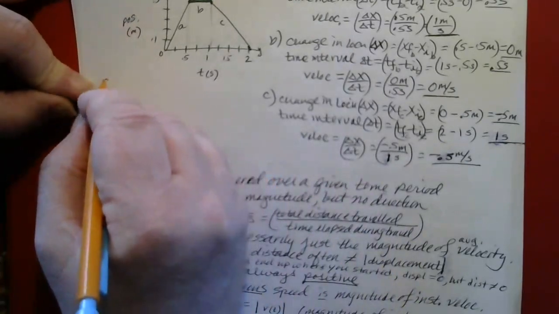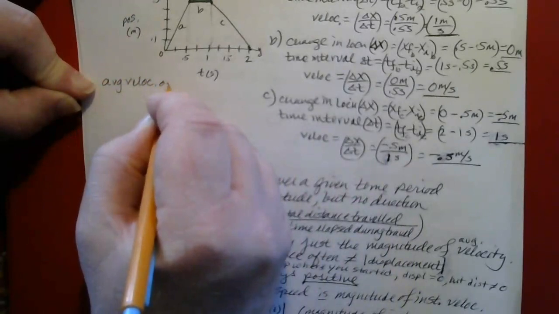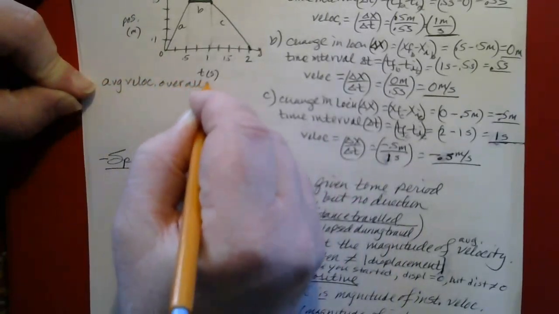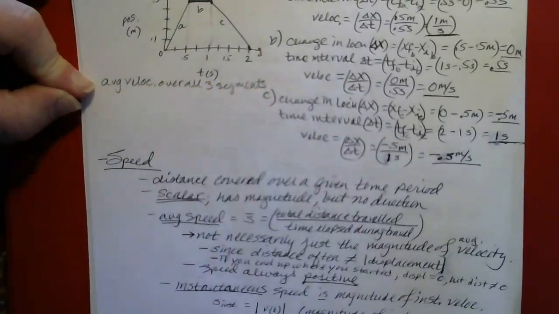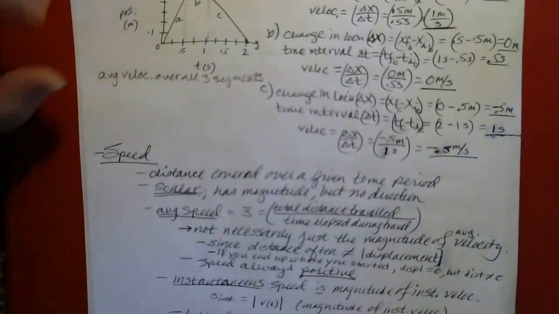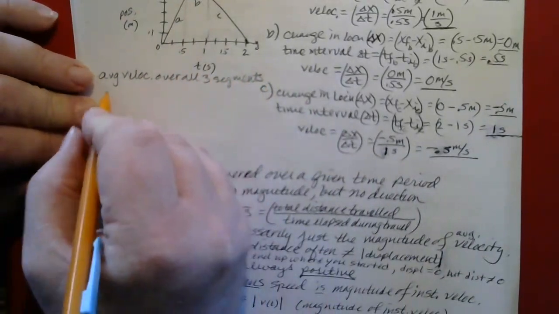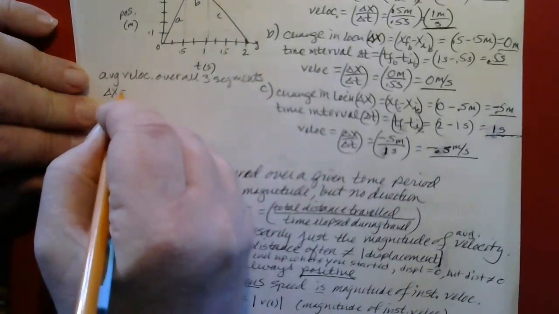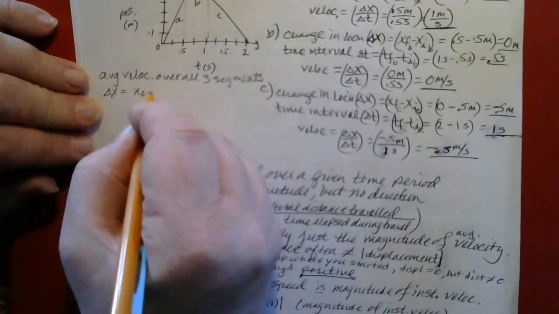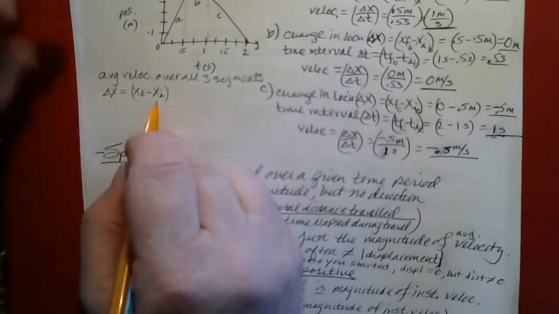Okay, and if we want to know the average velocity over all 3 segments, the change in location would be x final minus x initial.